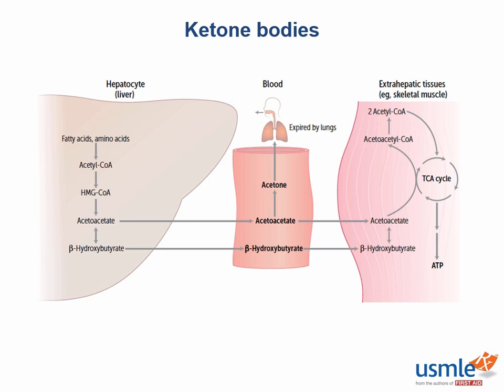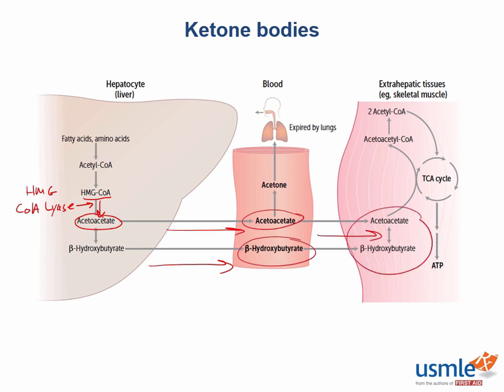Now one final point here is that the liver makes most of these ketone bodies, but it actually lacks the enzyme to be able to use them. Now the enzyme involved in ketone body production is HMG-CoA lyase, which is used to convert HMG-CoA to acetoacetate, as you can see here. And once again, these ketones travel in the blood to the brain as well as muscle, where they can be used.